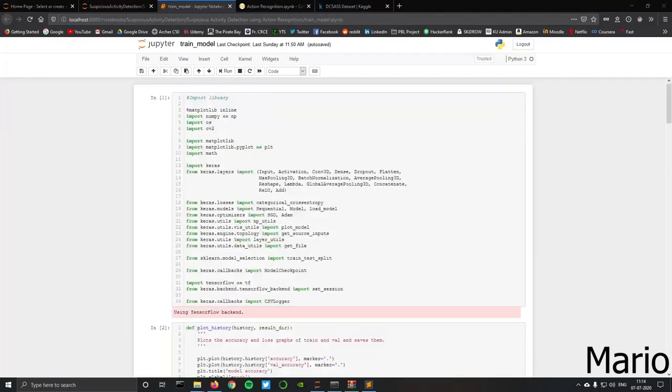Thus we can say that we have successfully attempted an approach to detecting suspicious activities based on surveillance footage. We were able to use the SlowFast model and we were able to get 84% test set accuracy, and the model also was able to distinguish between the normal videos and the suspicious videos.